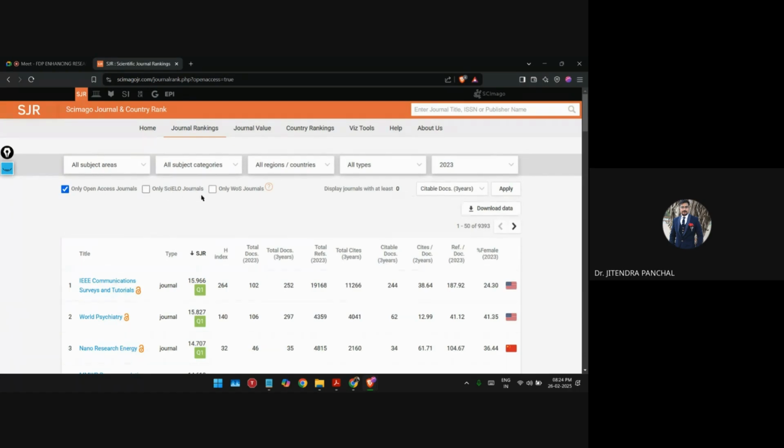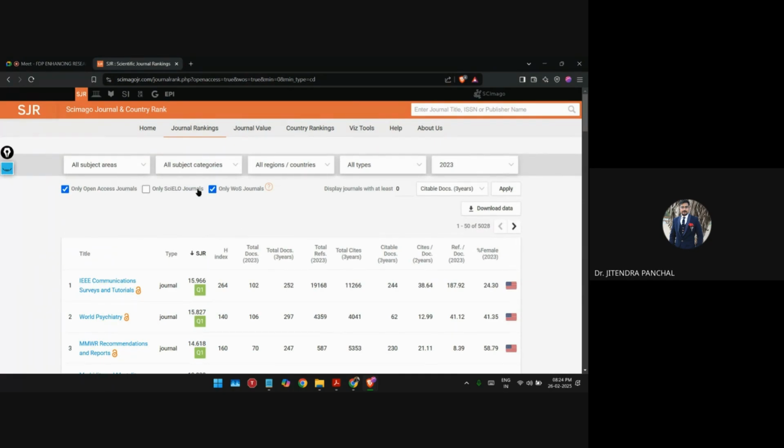Again, Scielo journal is also included over here. And if you just want to see Web of Science journals, just click on this, so it will filter your Web of Science journals. Right now, here you can see display journals with at least 10 citations or whatever is there. You can apply that filter, total citations as well as citable documents within 3 years. I'm not going to do anything over here. Then you can apply this filter. Simply apply this filter, it will come over here. Is this clear to everyone?